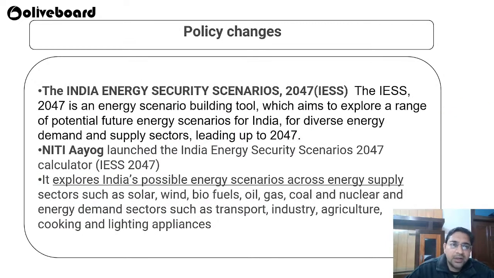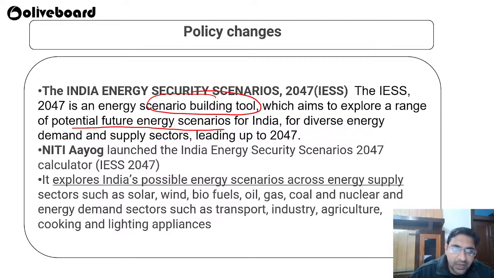Then India Energy Security Scenario 2047. It's a scenario building tool. If you search for IESS 2047 on the internet, you will find a tool where everything is there: solar power, wind, coal, nuclear. You can find out the future energy scenario by putting in various parameters.